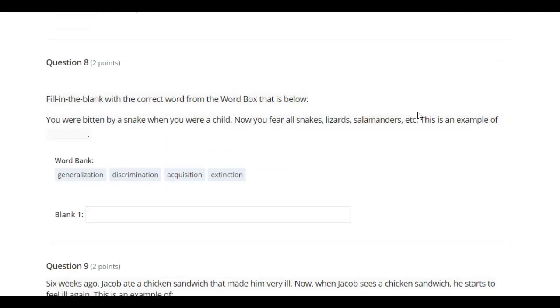Fill in the blank with the correct word from the word boxes below. You were bitten by a snake when you were a child. Now you fear all snakes, lizards, salamanders, etc. This is an example of blank. Generalization, discrimination, acquisition, extinction.